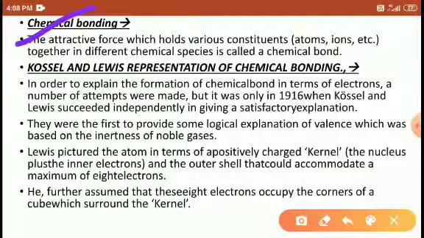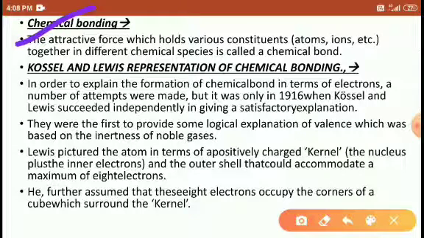The attractive force which holds the various constituents, ions, or atoms together in different chemical species is called a chemical bond. So there is an attractive force between atoms, between ions, or between molecules, holding a chemical species together. That is called a chemical bond.